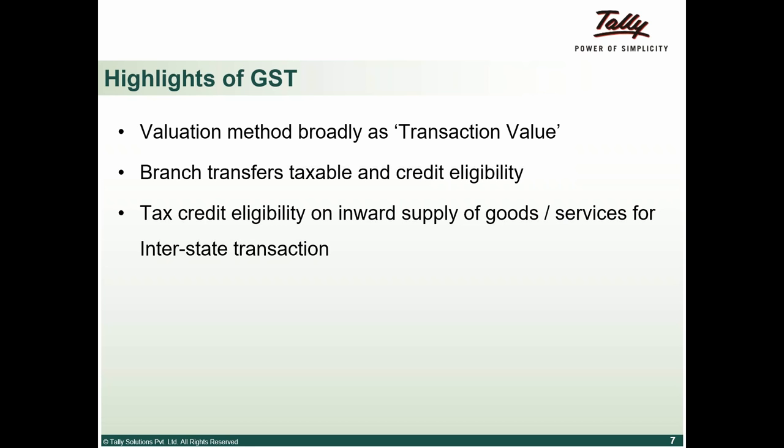Again, this adds to the cost of my goods. Under GST, for all interstate inward supply of goods, the input tax credit is going to be available for the trader to use as credit. This is another major highlight of GST compliance.